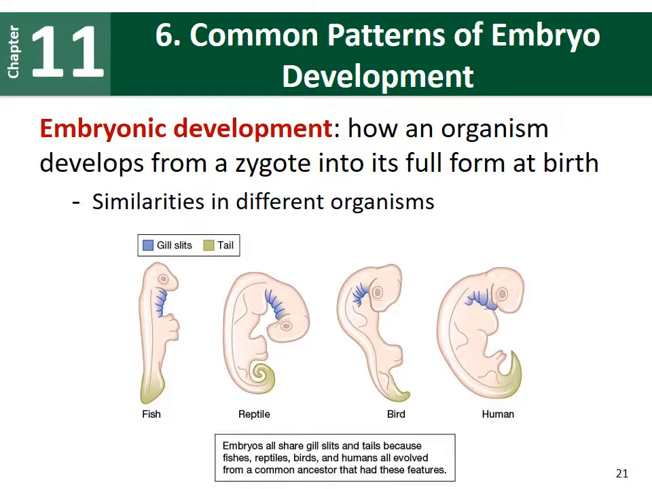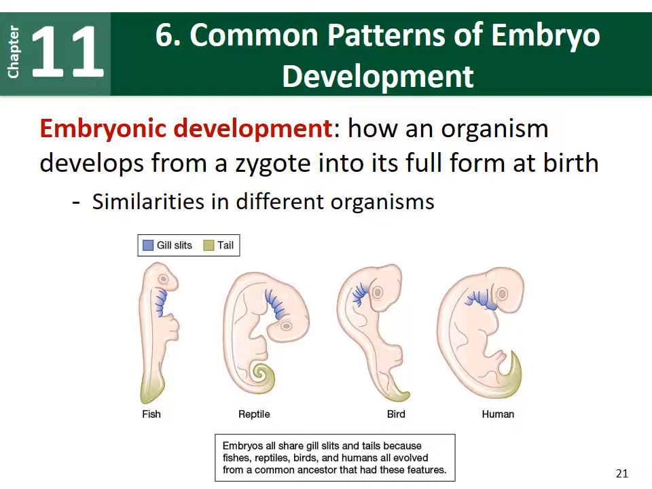The last type of evidence is common patterns of embryo development. Embryonic development is how an organism develops from a zygote into its full form at birth. Here we're looking at embryos of a fish, reptile, bird, and human. These are four very different species in the adult stage. However, when you look at embryonic development, the embryos look very similar to each other. All four of these species have a tail region. In humans, we lose our tail during development.